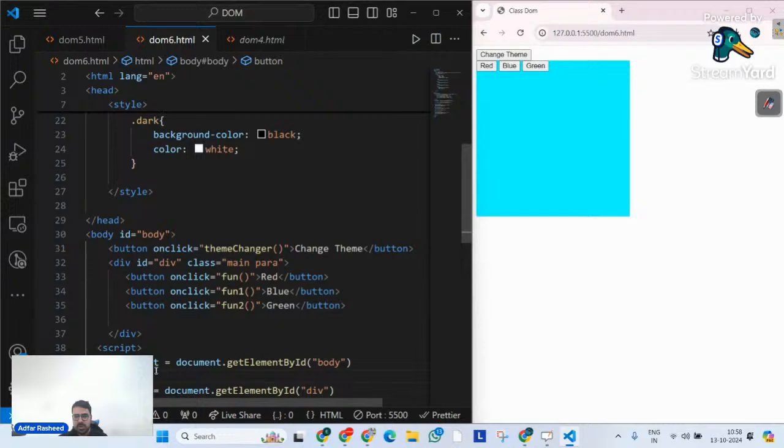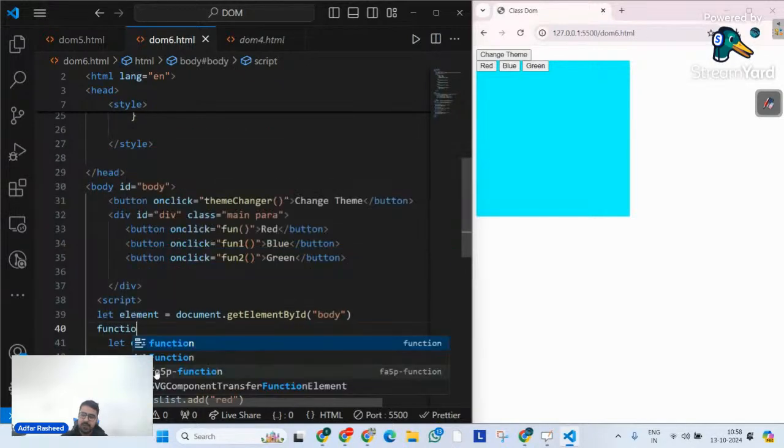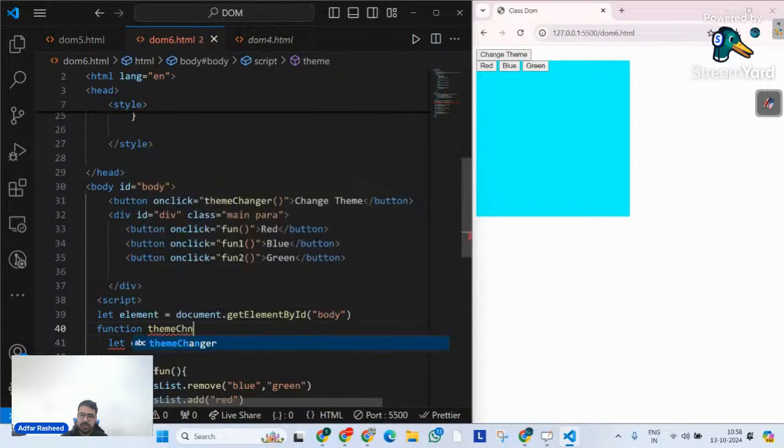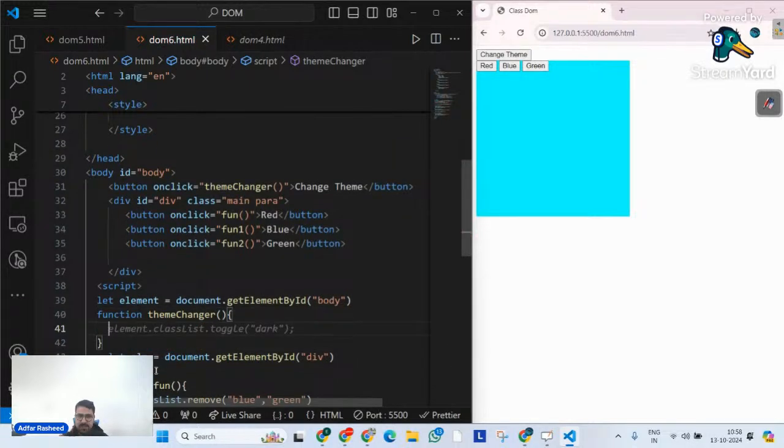After that, I have defined a button, and that button has an onclick event, which is themeChanger. So let me define this themeChanger function. And in this function, I will tell it, on my element, please find its class list. Now, you guys tell me in the chat quickly: the portion that I have highlighted, only this much, what is it going to return? Whenever we talk about the class list property on an element, what is it going to return? Quickly tell me in the chat.